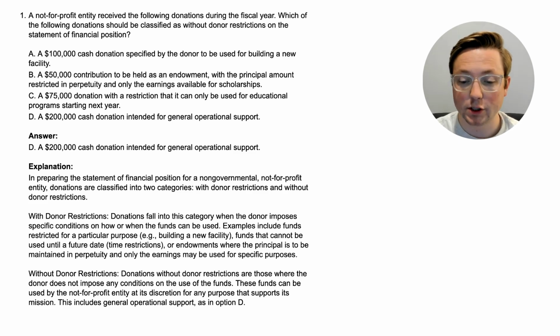Donations without donor restrictions are those where the donor does not impose any conditions on the use of the funds. These funds can be used by the not-for-profit entity at its discretion for any purpose that supports its mission. This includes general operational support, as in option D. So as you can see here, it's pretty straightforward when you read what each thing is used for. With donor restrictions means that the donor wants it to be used for something specific. Without donor restrictions, it's just money that's given to the organization to use at their discretion. That's the easiest way to think about it.